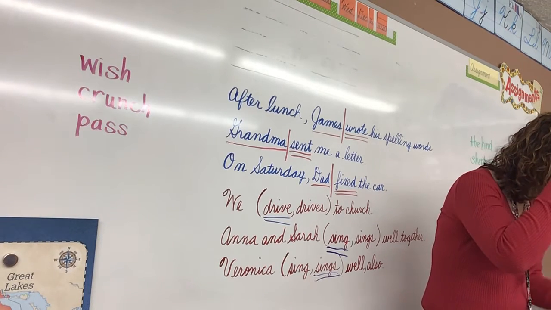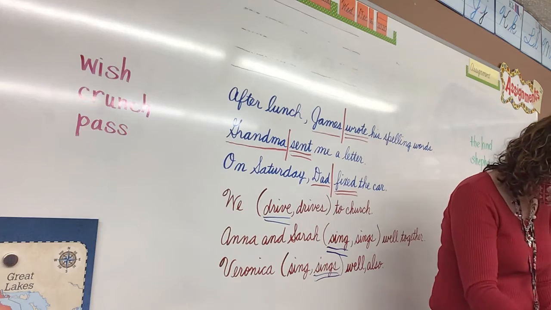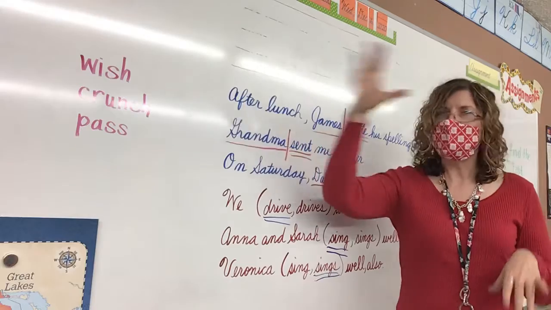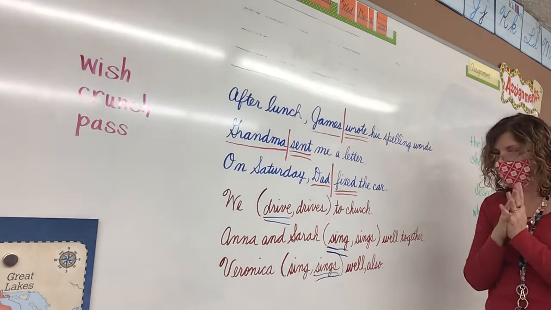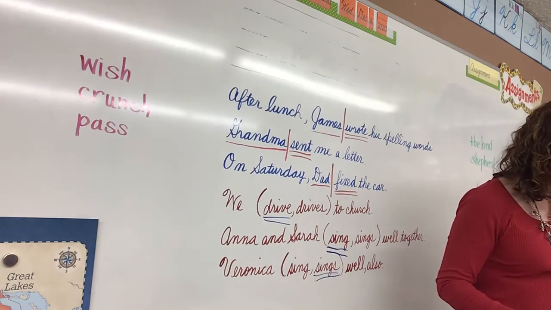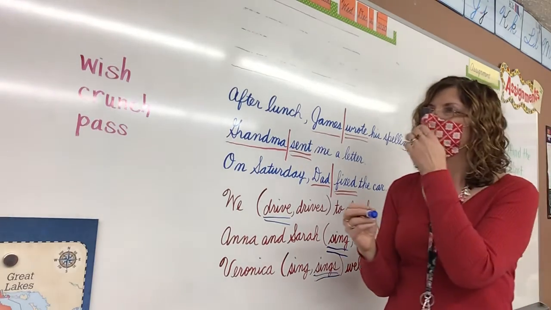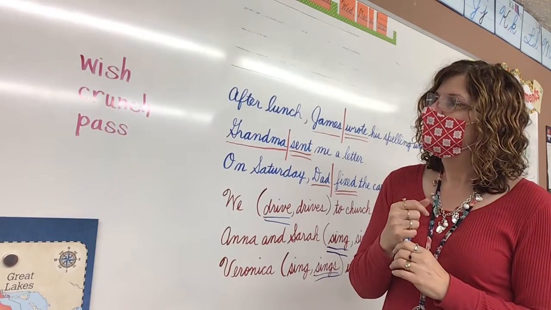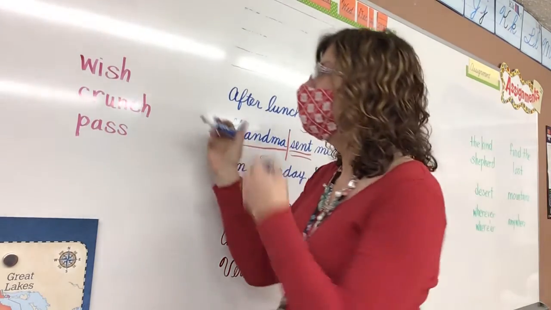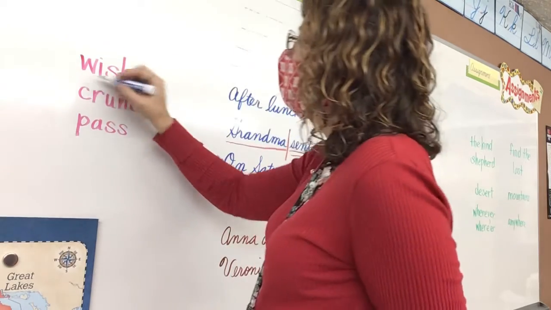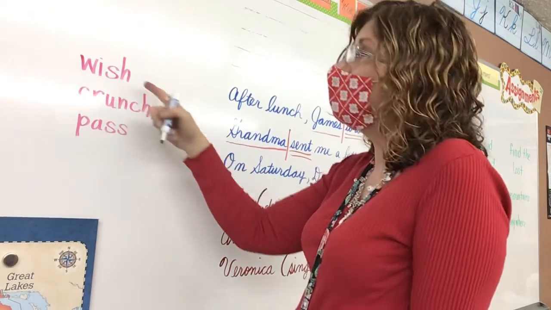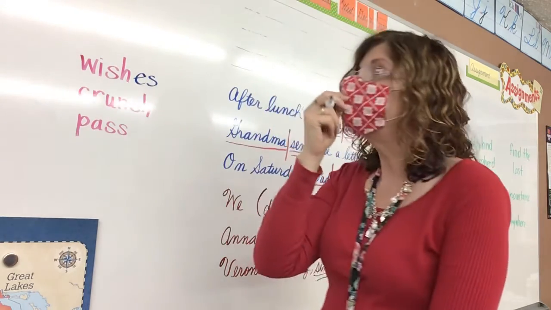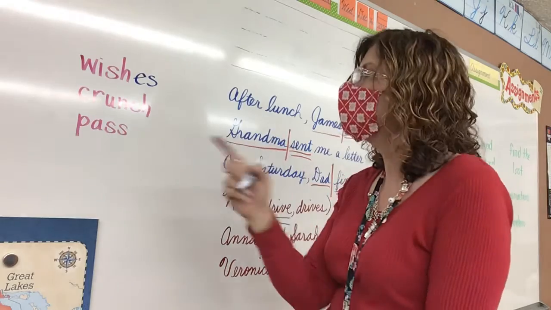Before we do our paper, is there another thing we needed to do? Oh, yes, over here we are just going to review making those words plural. So, wish, how are we going to make it plural? By the way, actually, we're making them singular. Wish is the singular form. This would be the plural form of the verb. If this is a verb, we're going to add es: wishes. Wishes would be the singular form of that verb.